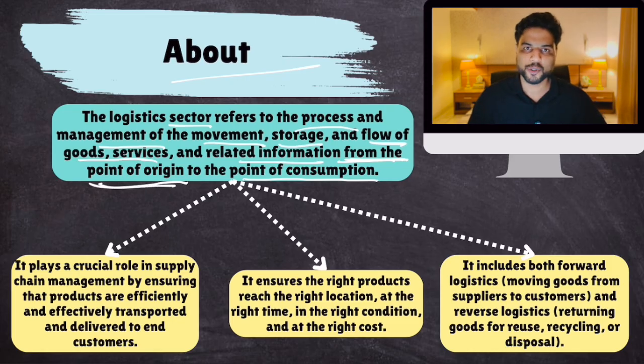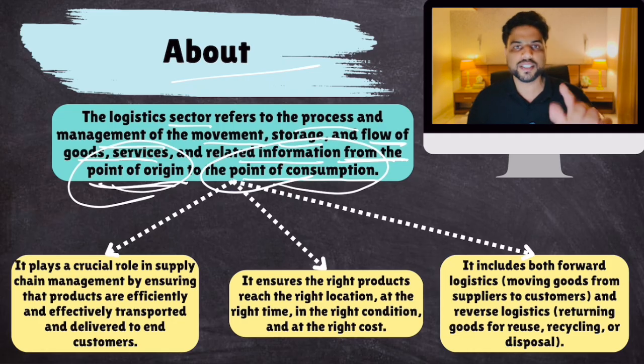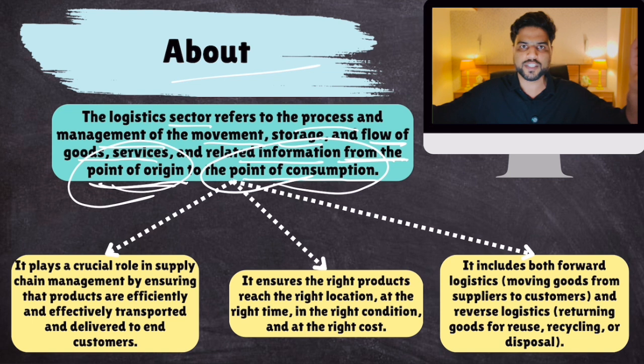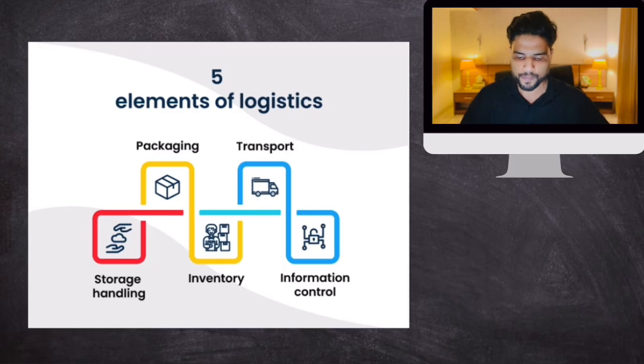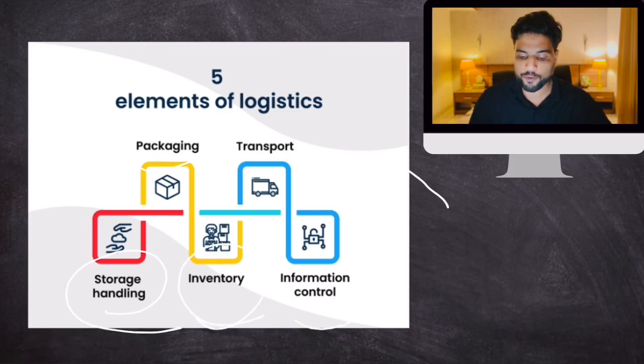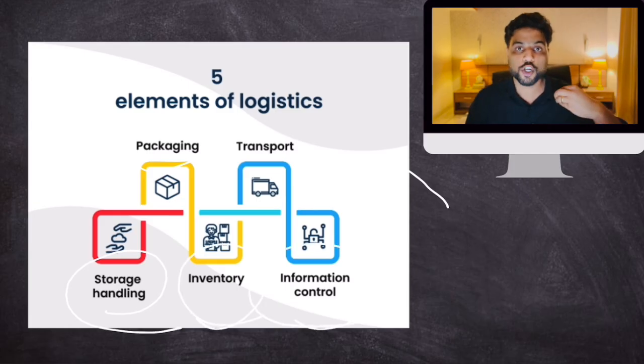Wherever you buy your goods from. Okay, so from point of origin to point of consumption, that is what the logistics sector is. All services from point of origin to point of consumption are part of the logistics sector. So the logistics sector basically includes these 5 elements: packaging, transportation, storage handling, inventory management, and information, like tracking a particular consignment that has left from Delhi and is about to reach Mumbai. All of this comes under the logistics sector.